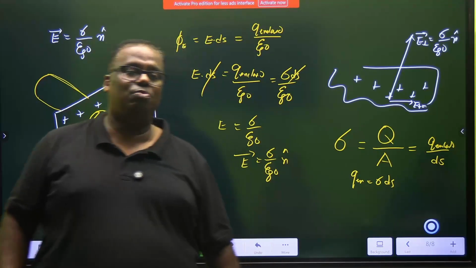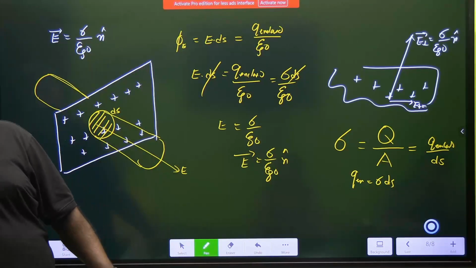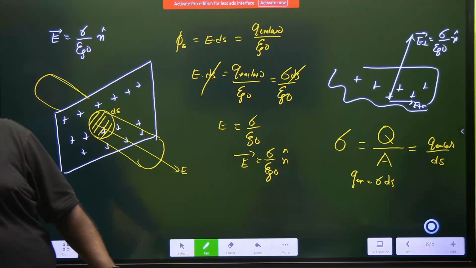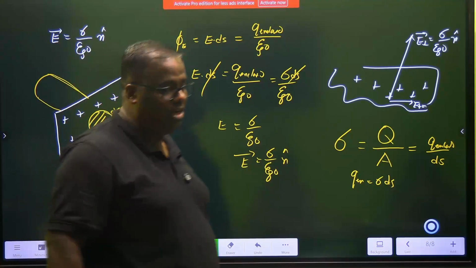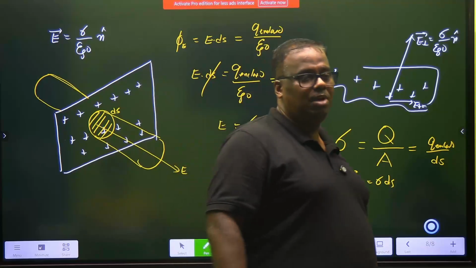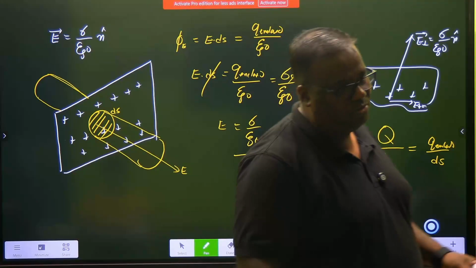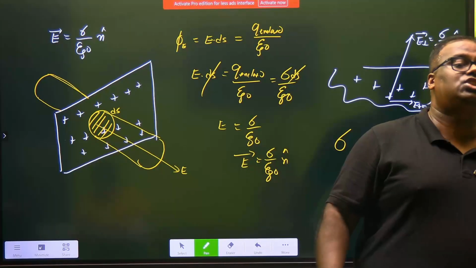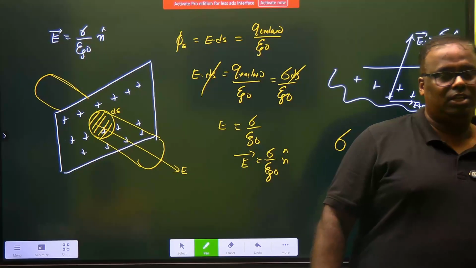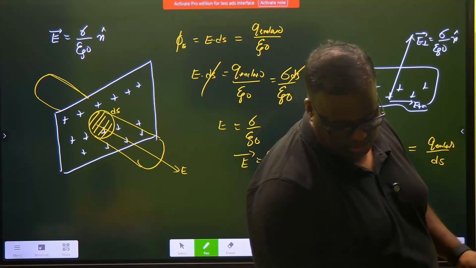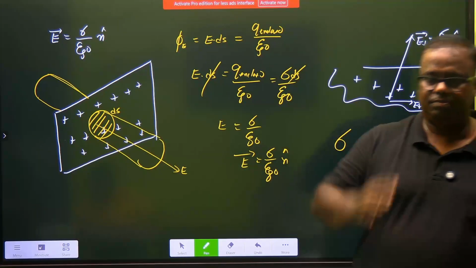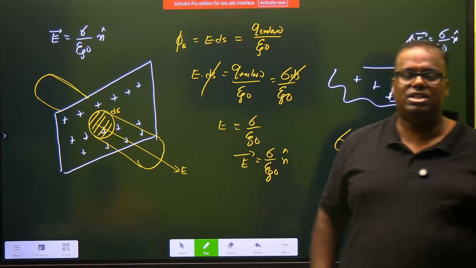Okay. Now point 5, we said that if you have no tangential component, what we call the perpendicular electric field, its value is given by sigma by epsilon naught into the n unit vector. The last is electrostatic shielding. So we'll just write about it. See, electrostatic shielding is something like this.